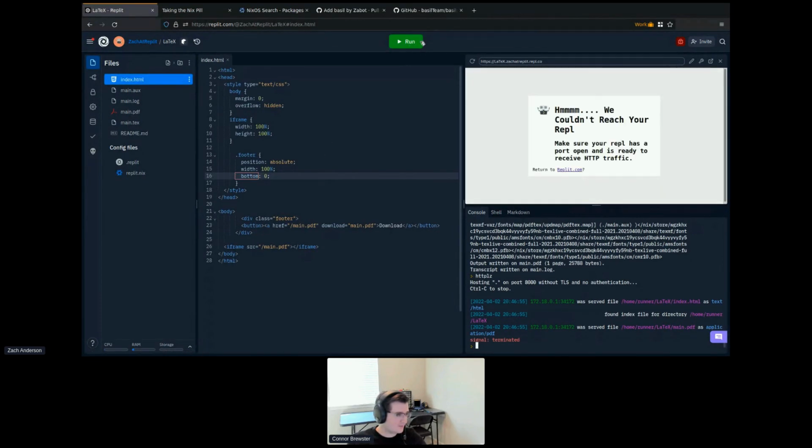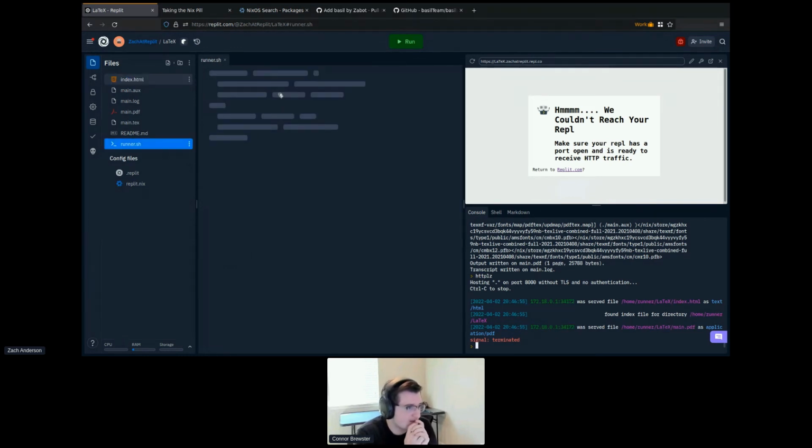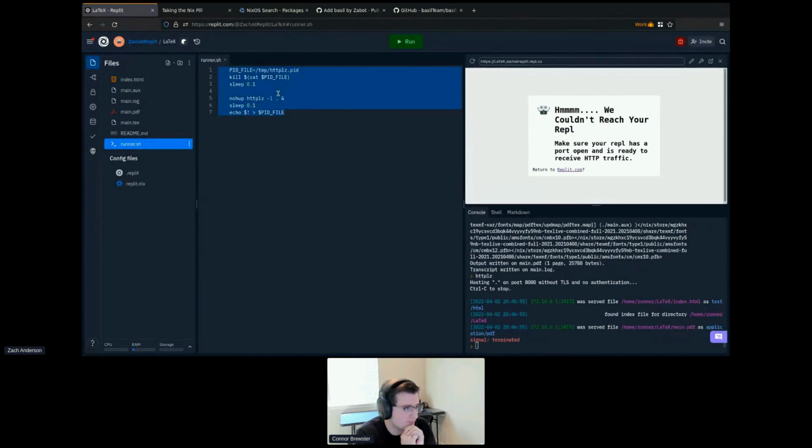Now, there's still the issue of the stop button. We've got to stop it and then run it again. I'm a little behind where I want to be, so I'll show this real quick. I'm going to add a runner script. And these runner scripts are a really nice pattern. You can actually go look at the template for Python Turtle. Python Turtle uses a runner script as well in a kind of a cool way.